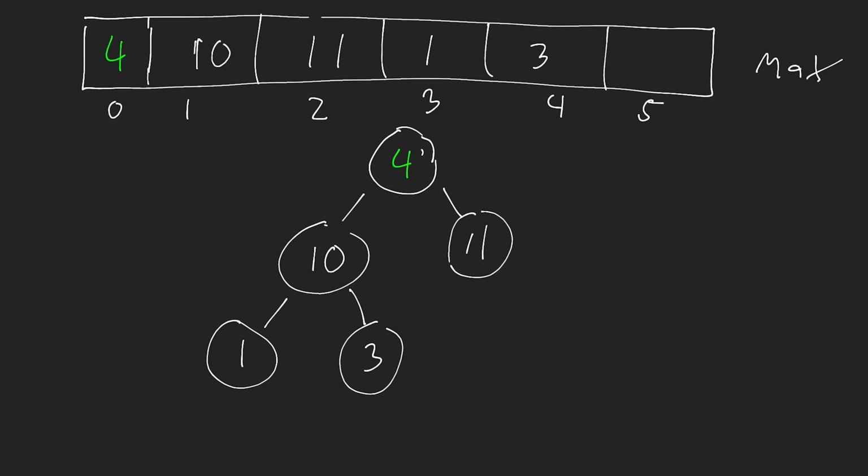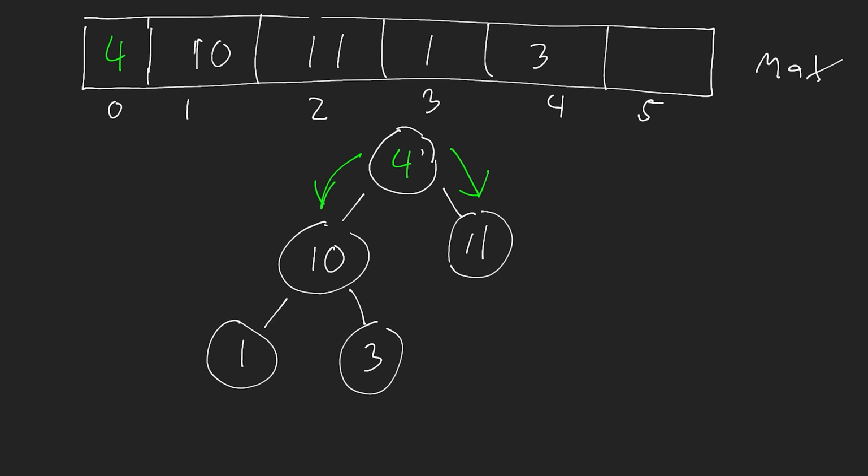Then I perform pretty much the opposite operation that I was doing when I was sifting up. Now I'm going to sift down. So all I do now is I have this node and I look to the left and to the right, and I figure out whatever the maximum value is to the left or to the right. So I look at both 10 and 11, and first of all, I see, okay, are either of these values larger than me? Well, in this case, yes, they are.